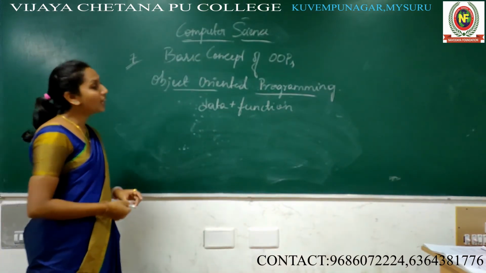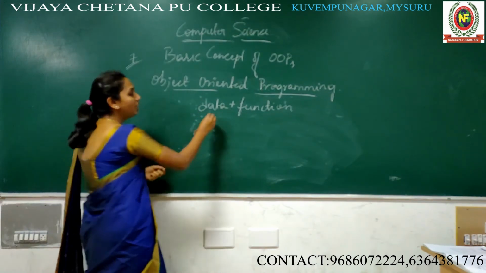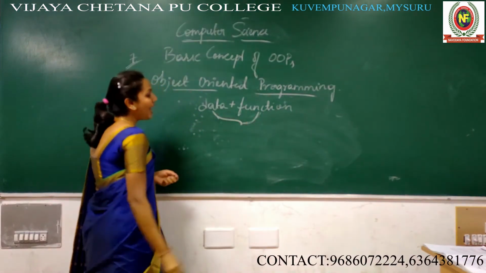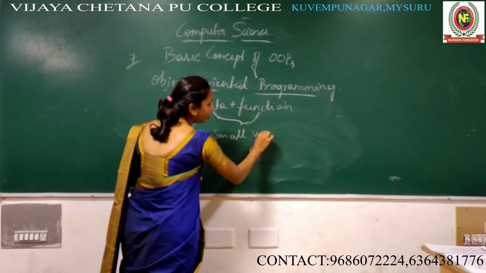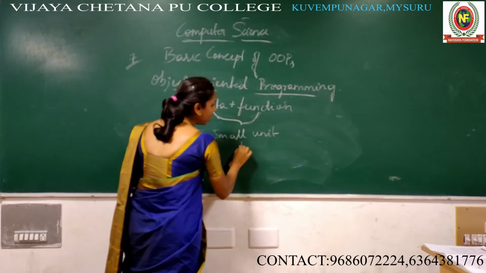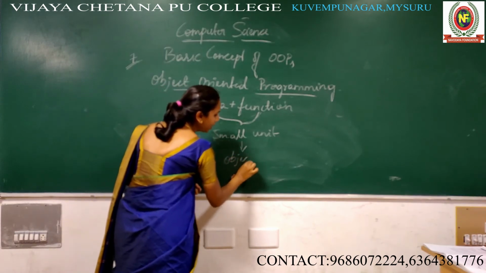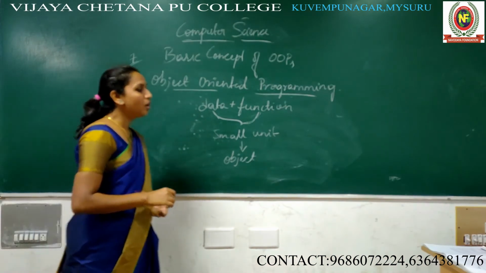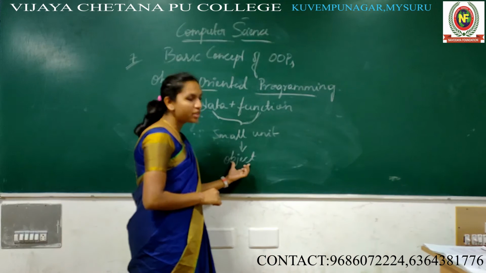These two are combined to operate the data as a small unit. This small unit is called an object.